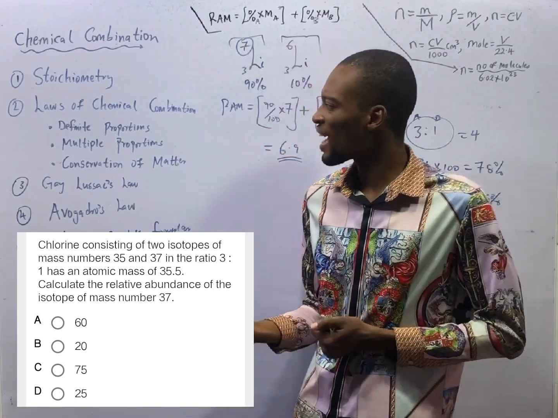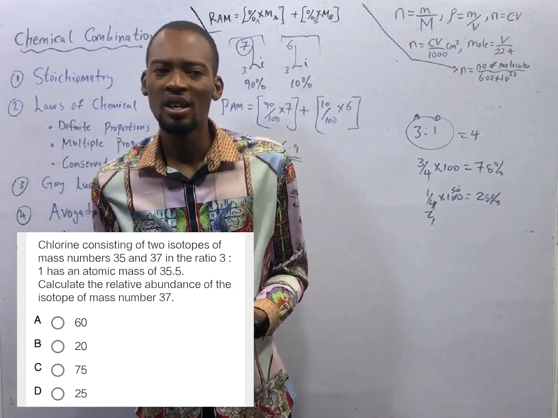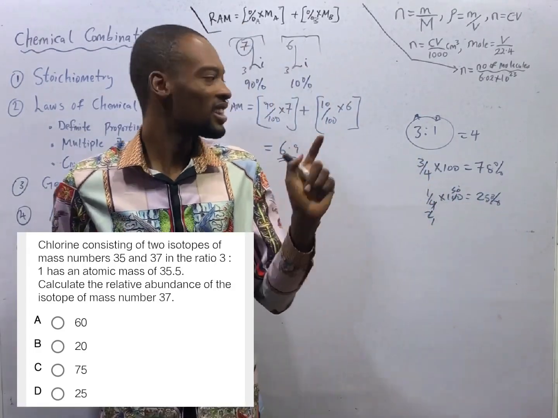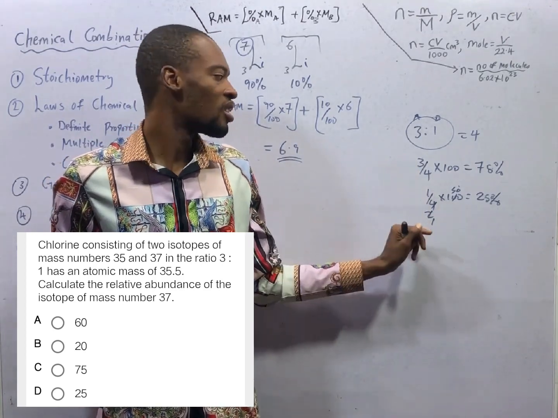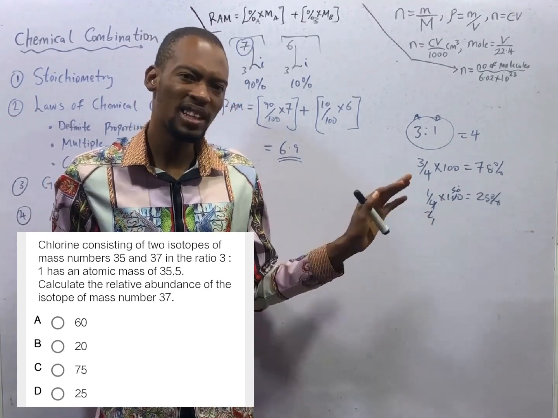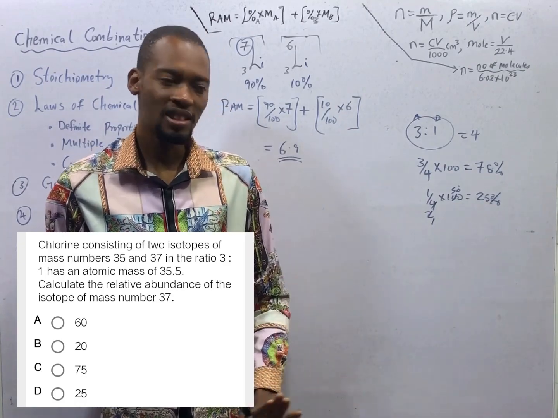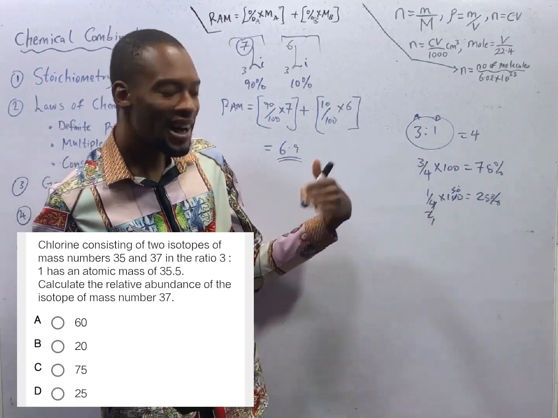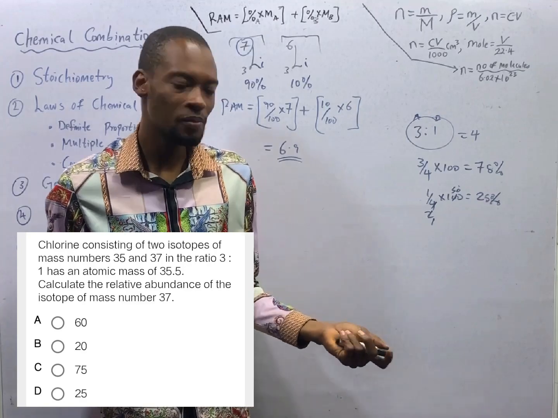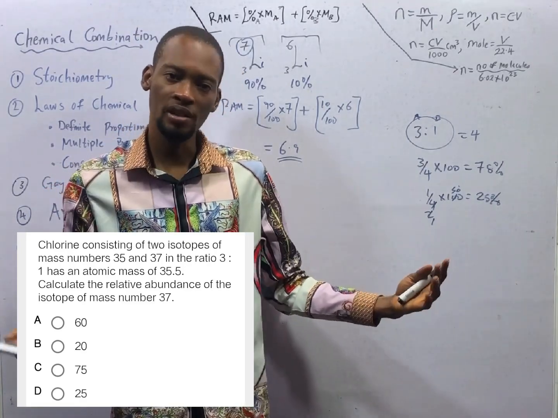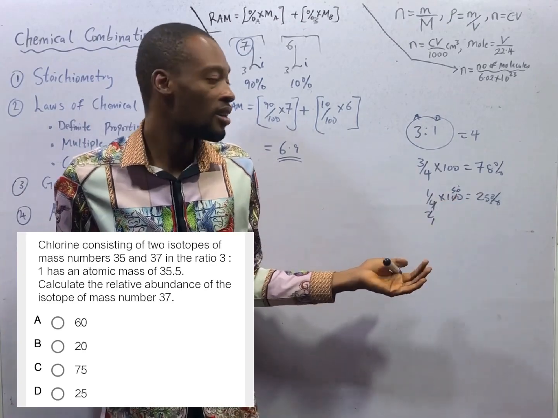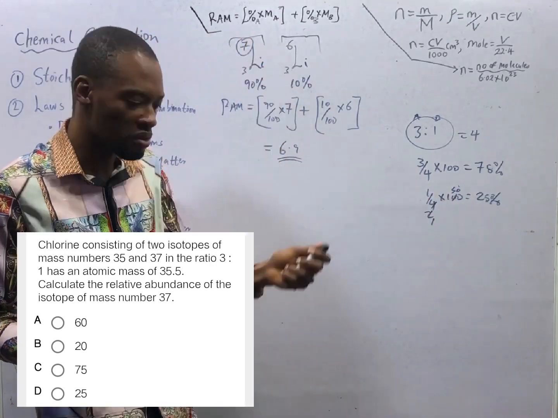Anytime it comes to an isotopic question for chlorine, you need not solve. Chlorine 35, the abundance is 75%. Chlorine 37, the abundance is 25%. It is fixed. And if you are asked for the relative atomic mass of chlorine, it is 35.5, unless they decide to manipulate the figures. But this is the standard. And I've also told you how to solve.